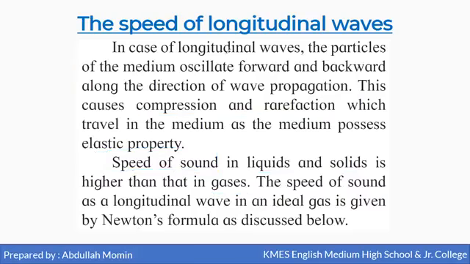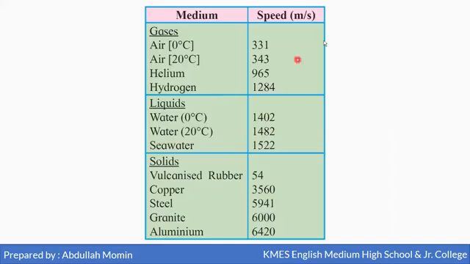But here one table is given to you in which the speed of sound is mentioned in different media. This table consists of two columns. The first column is the medium, gaseous, liquid and solid medium, and the second column is the speed, calculated in meter per second. For a gaseous medium like air at 0 degree temperature, the speed is 331.